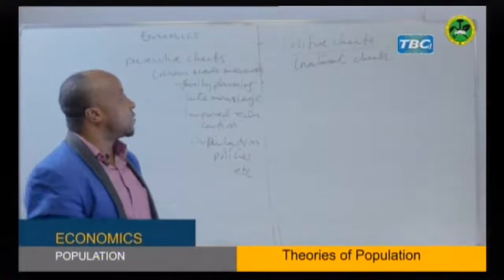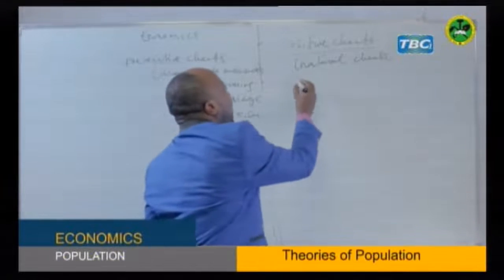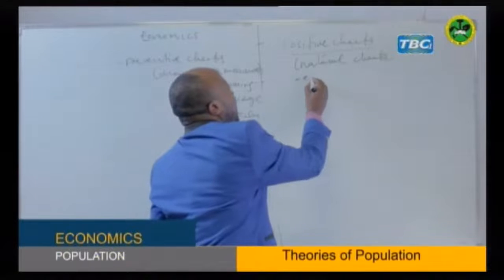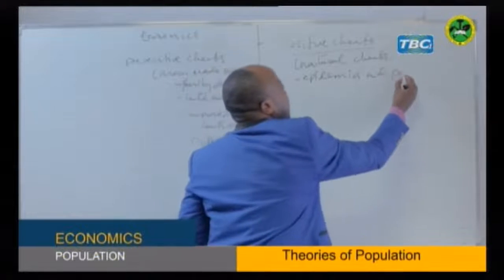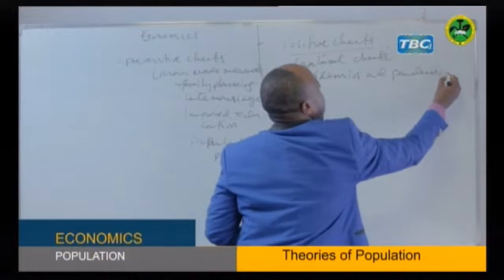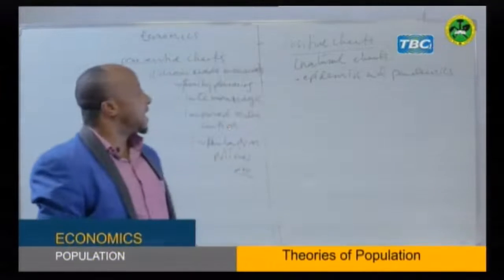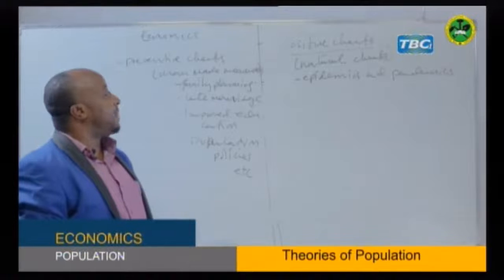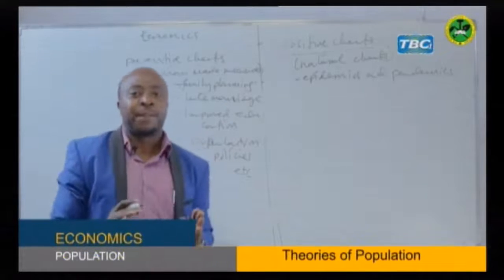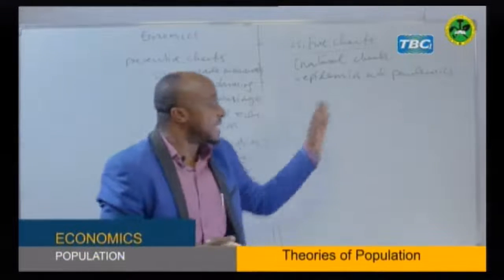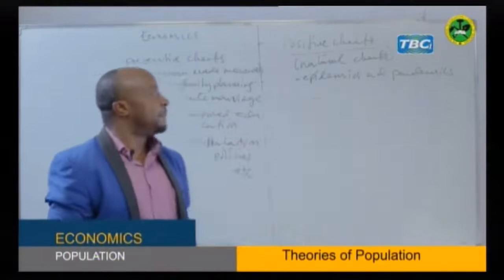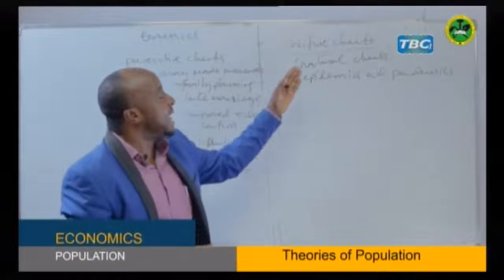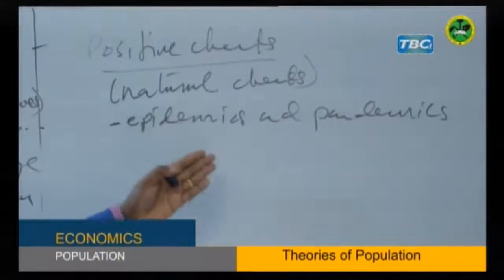We have these ones, which include, for example, epidemics and pandemics. We have the present ongoing pandemics and epidemics which are killing masses of people. Now according to Malthus, these diseases which break out after a certain period of time naturally control population because they increase what? Death.